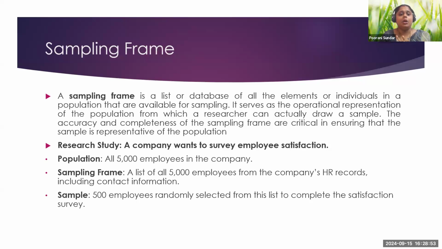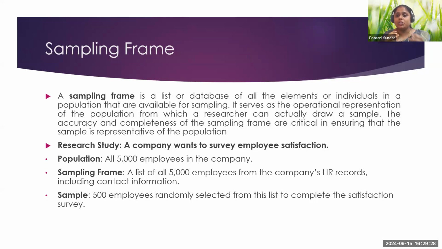For example, in a company, there is a population of 5,000 employees. In the 5,000 employees, I want people from the production function, and also people from operations. So from production and operations, the sample is drawn. Production and operations, out of the overall functions of the organization, is my sampling frame. And from that sampling frame, the sample will be selected.